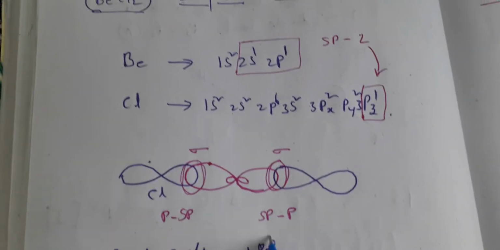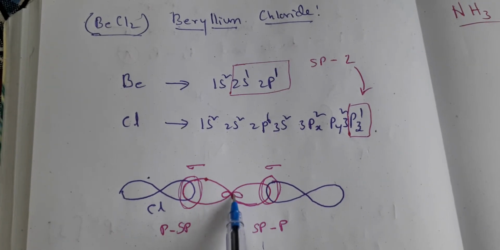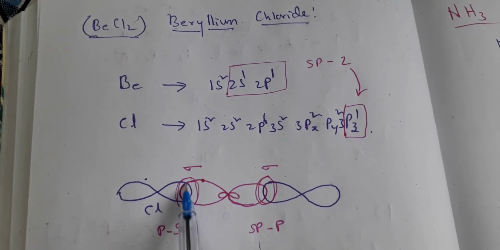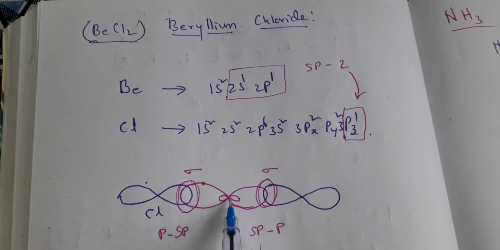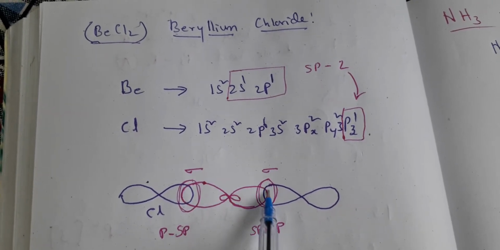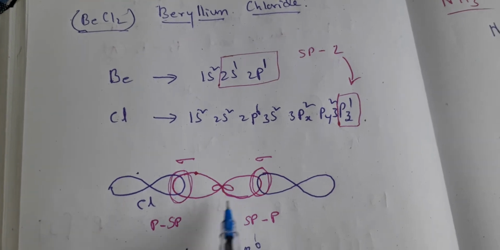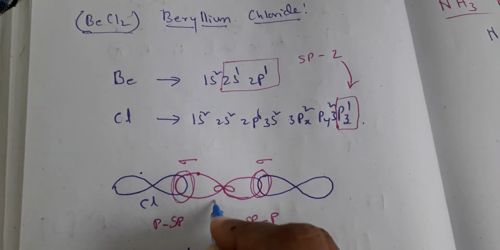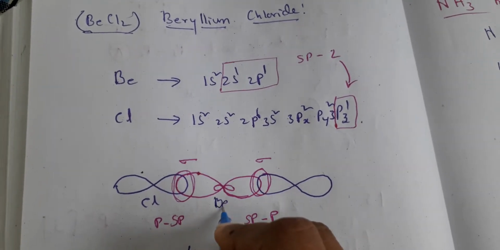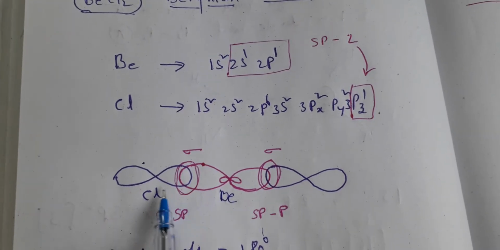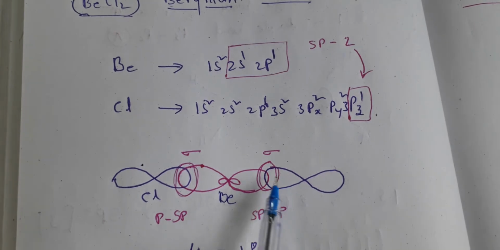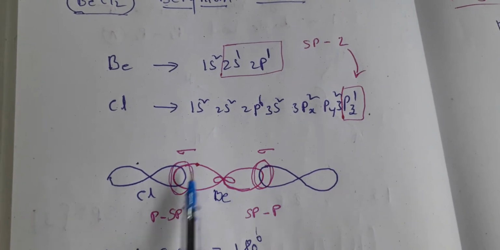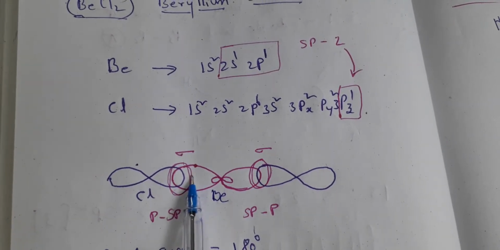Can you please observe this one? This is an sp orbital. See, I said a small loop will be there, and this is another sp orbital. These two sp orbitals together, this is beryllium. This beryllium is combined with the chlorine, and in chlorine you have pz1, and this is also pz1. So the pz1 is combining with the sp.